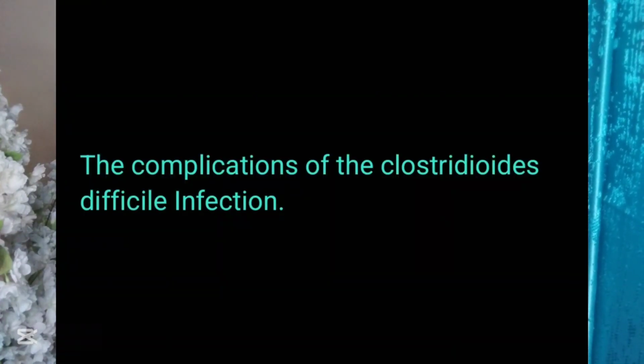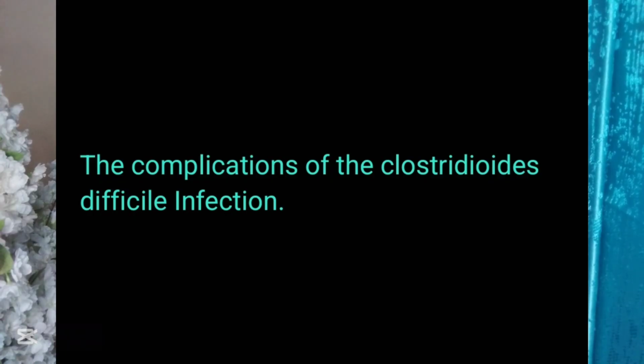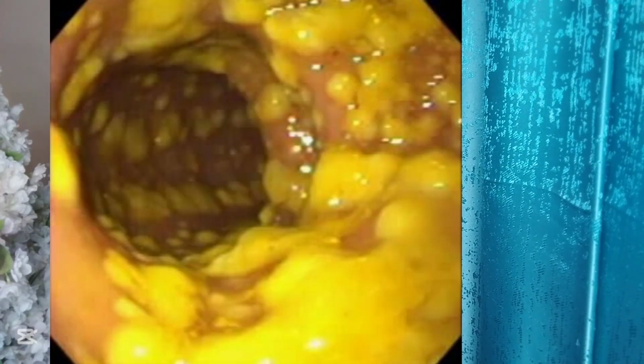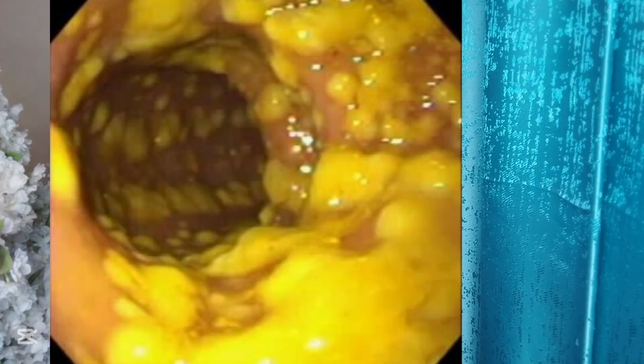The first complication is dehydration, that is, the water reserves of the body will be depleted. The second complication is colitis, that is, inflammation, irritation of the large intestines. And specifically, the colitis or the inflammation or irritation that is caused by the Clostridioides difficile is called pseudomembranous colitis.